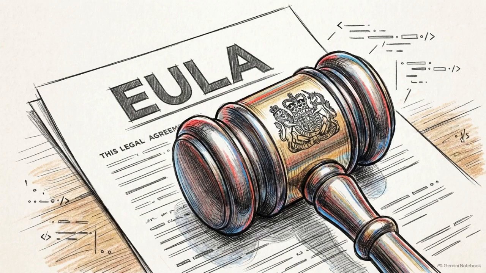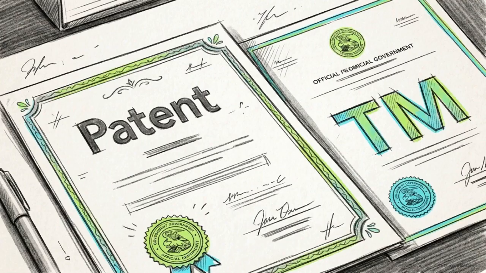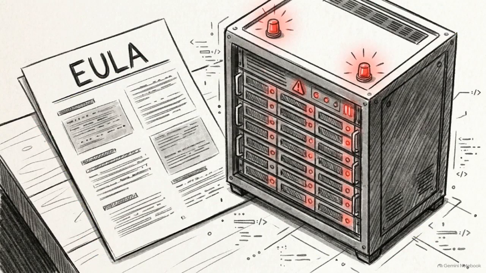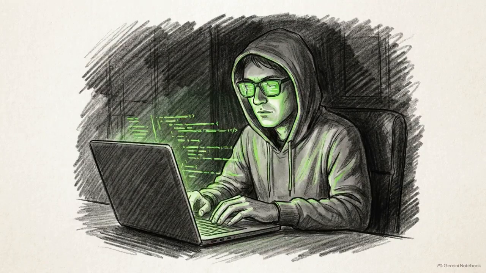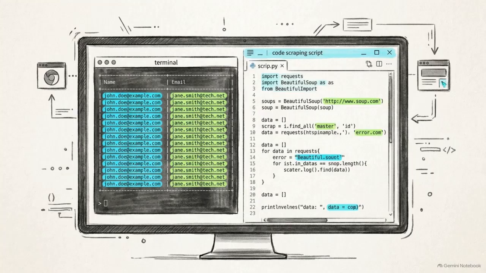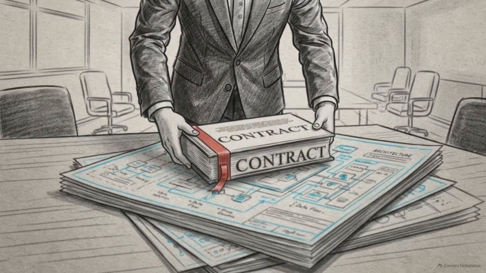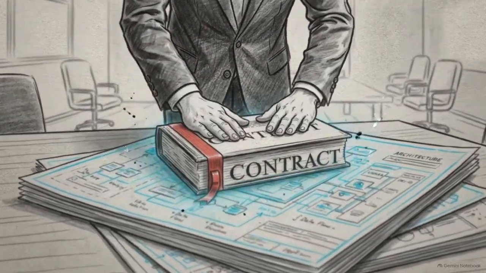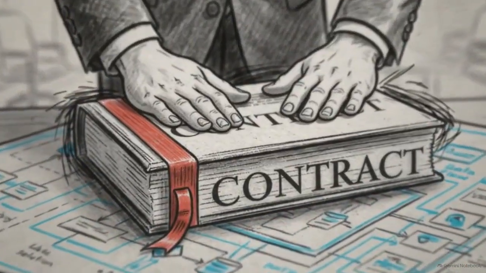However, a EULA has strict limits. It cannot override mandatory UK consumer rights, and it is not a replacement for registering a patent or trademark. It provides zero technical security. Legal text will not stop hacking, prevent password sharing, or block unauthorized data scraping. Ultimately, your EULA is a contractual risk management tool for that specific top layer, rather than a shield for the entire application's architecture.